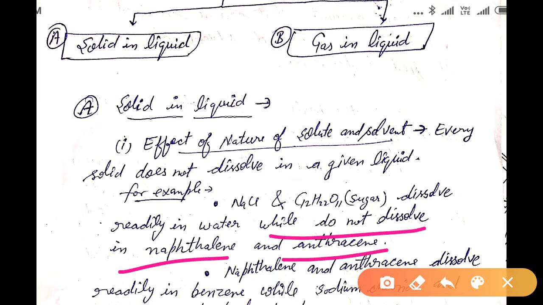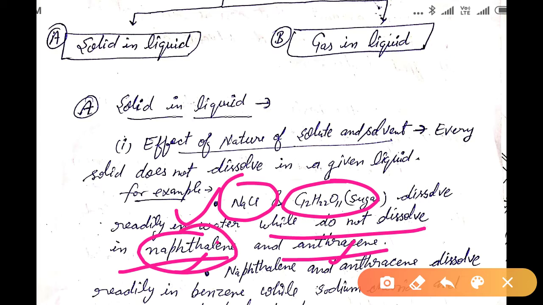It is not necessary that sodium chloride and sugar, which dissolve in water, will also dissolve in other solvents. Practically it is found that sodium chloride and sugar do not dissolve in naphthalene and anthracene.